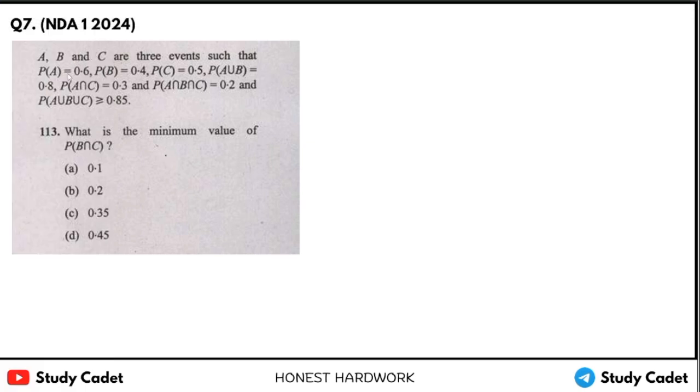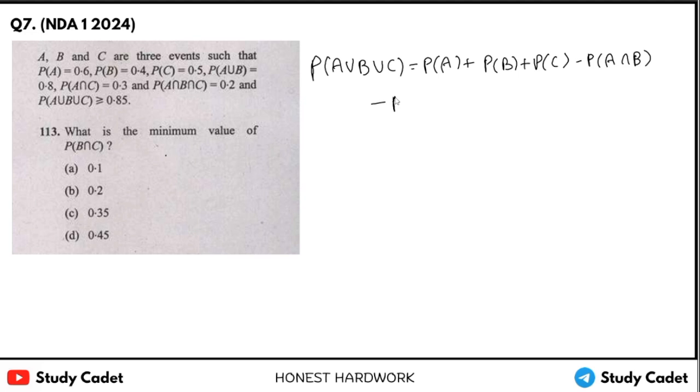Okay. A, B, C are 3 events such that PA and this. What is the minimum value of PB intersection C? Okay. So we know the formula PA union B union C equal to PA plus PB plus PC minus PA intersection B minus PB intersection C minus PC intersection A plus PA intersection B intersection C, right?